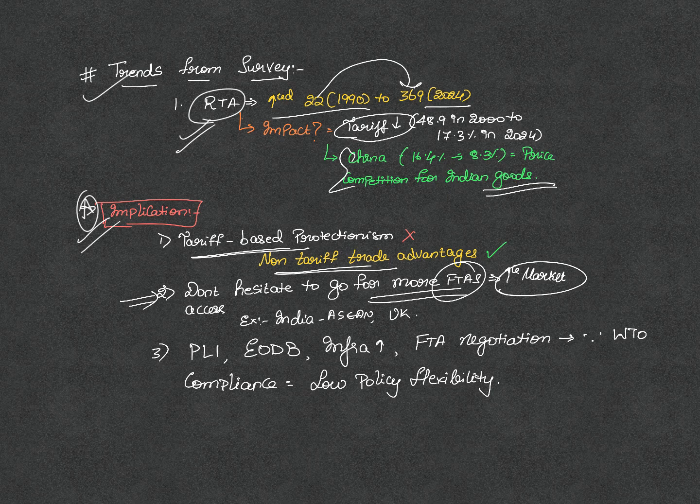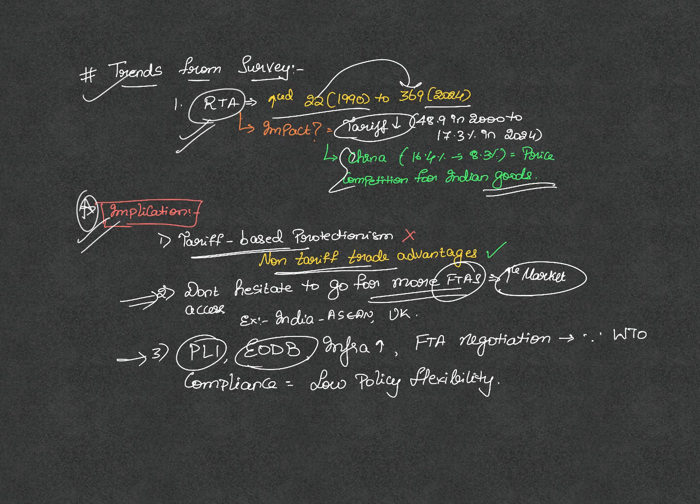As a result of this, we are witnessing policy responses. How? We are seeing more and more sectors getting the production linked incentives. That is, if you produce this and export, you will get some incentive, maybe in the form of cash or in the form of remission of duties, etc. Also, the biggest complaint for setting up businesses in the country is the lack of ease of doing business.